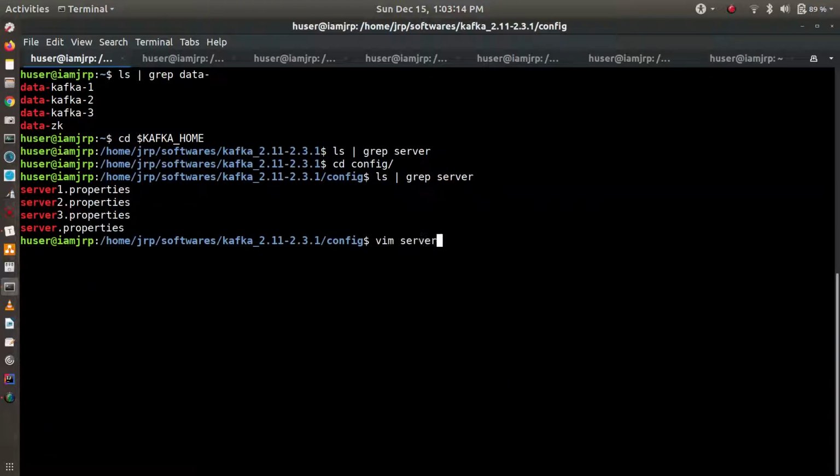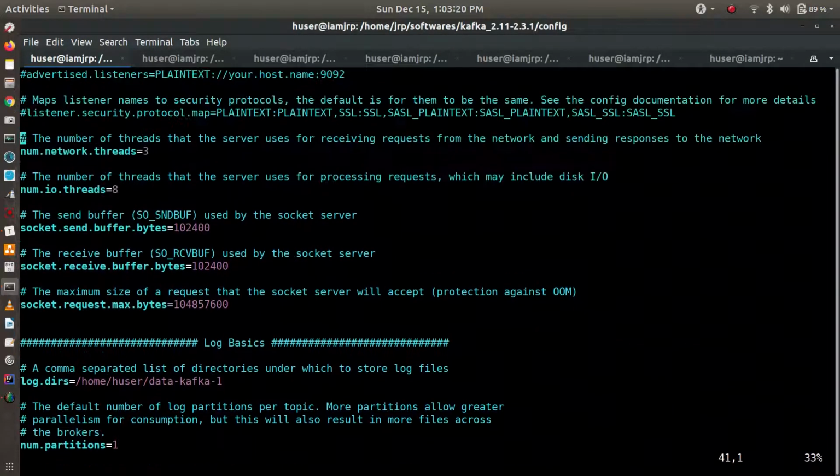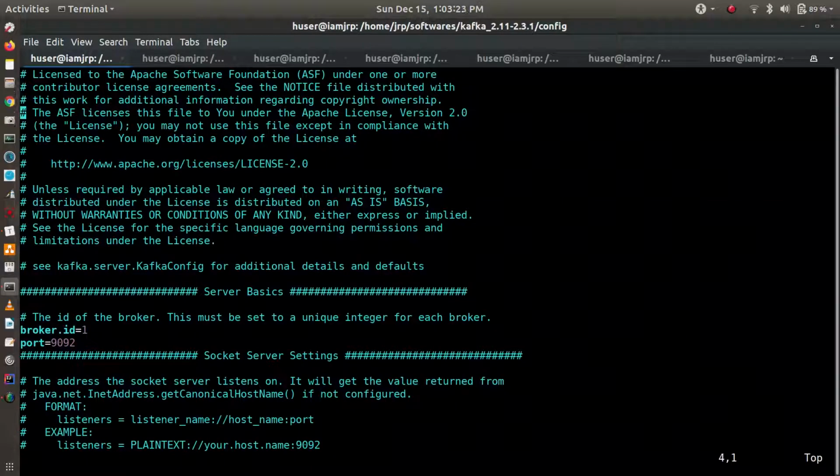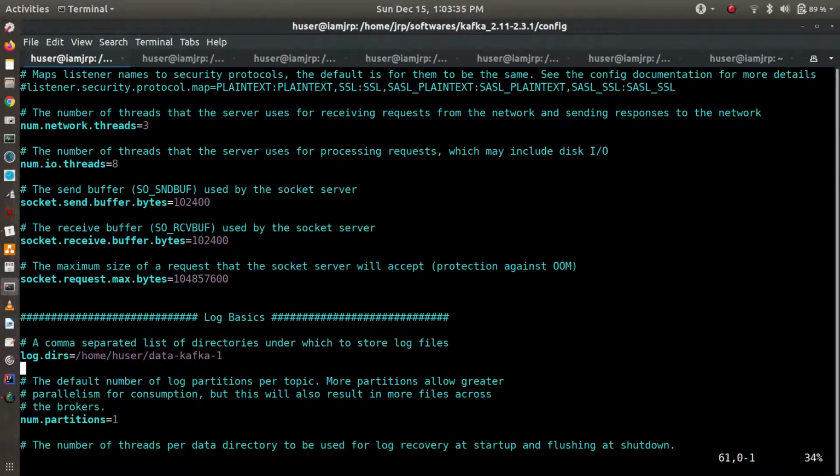If I open the server1.properties, which is for broker one, I can see there is a broker ID that you need to change. Previously it was 0. I changed it to 1 because it is broker 1. Then port is 9092, so this broker is assigned to port number 9092. And the next thing is log.dir. I have mapped this broker's data to data Kafka 1 that I created recently.